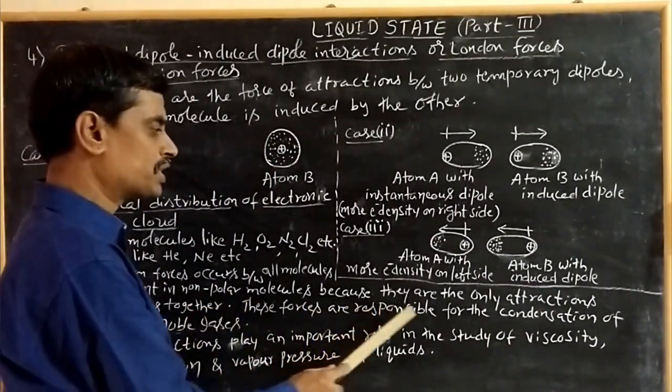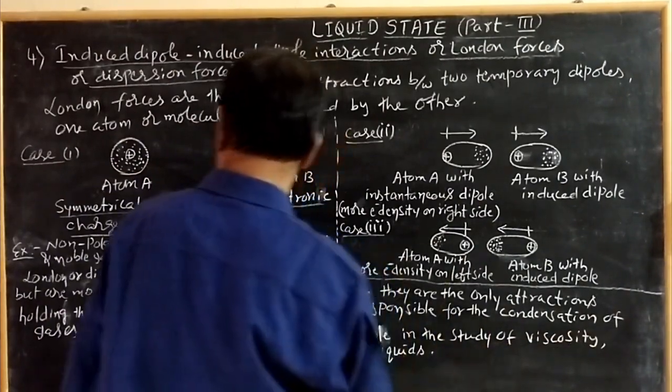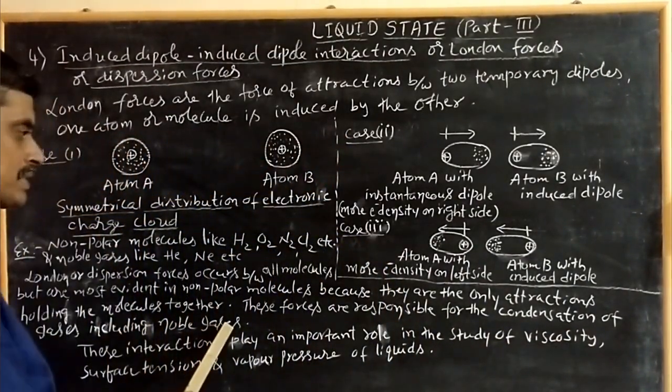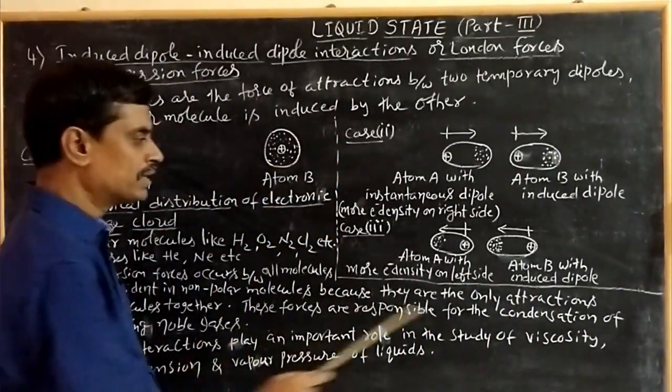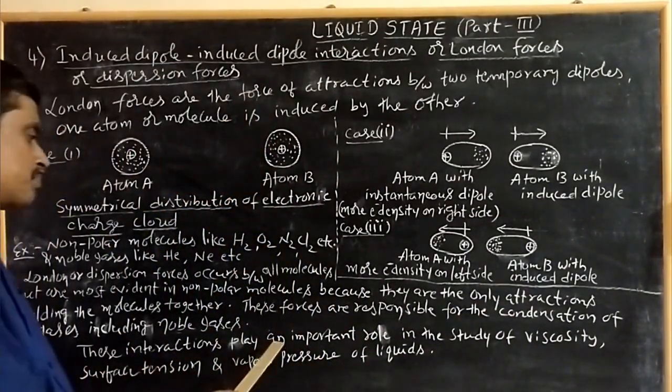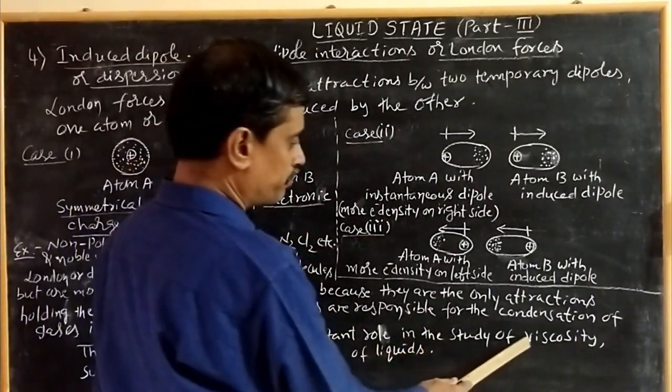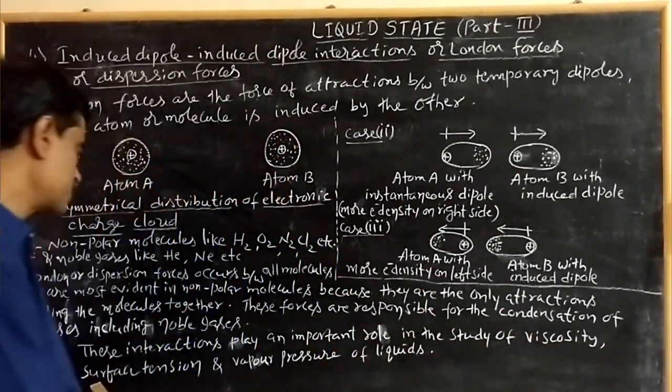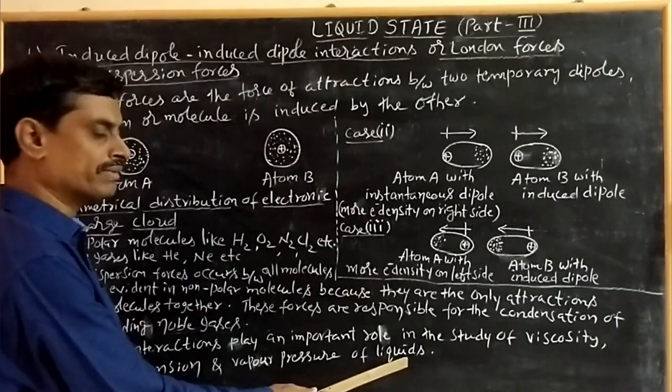These forces are responsible for the condensation of gases, including noble gases. That means gases like noble gases condense to form liquids. So these interactions play an important role in the study of viscosity, surface tension, and vapor pressure of liquids.